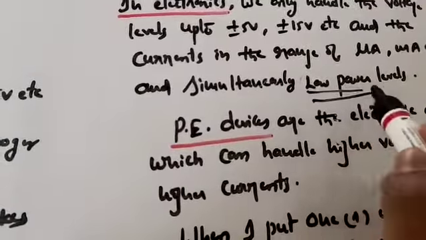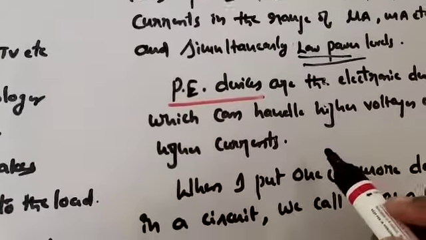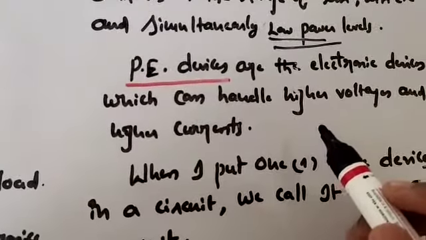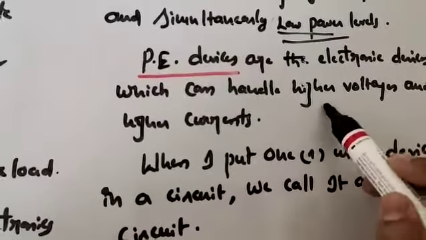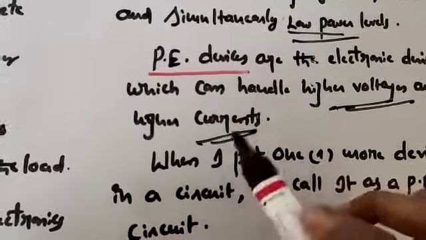In the case of power electronic devices, they are electronic devices which can handle higher voltages and higher currents, so higher power levels.